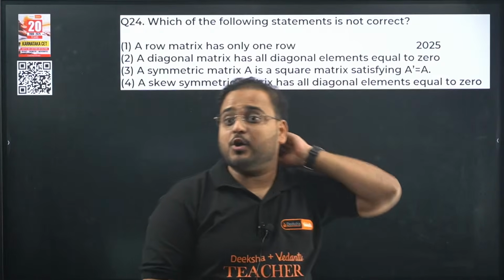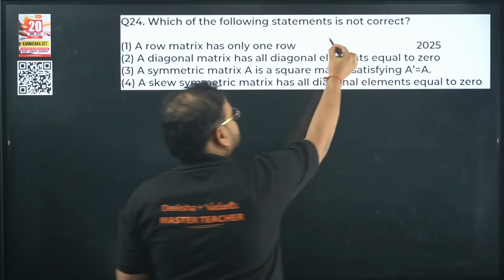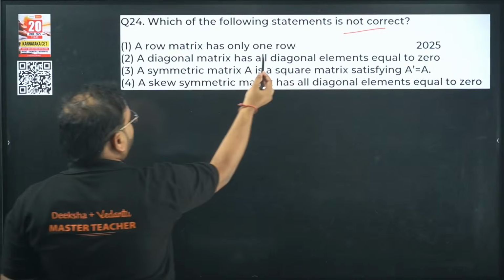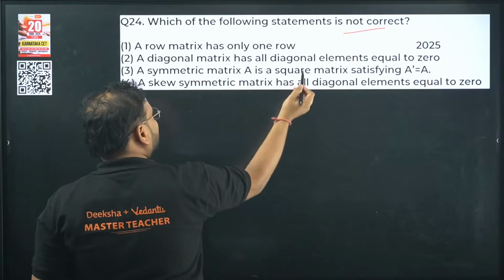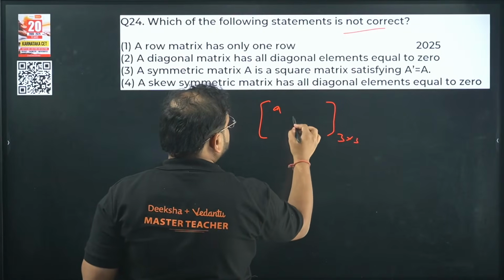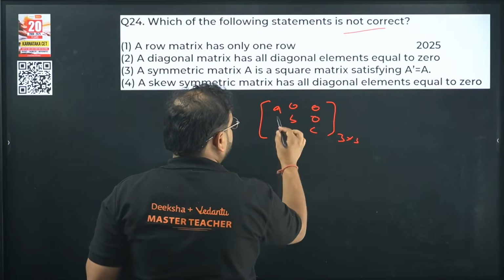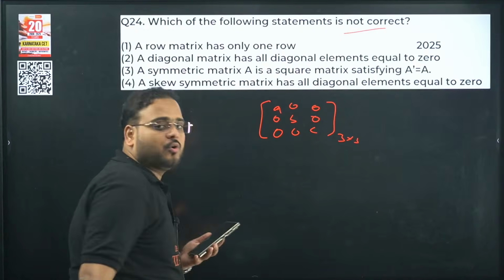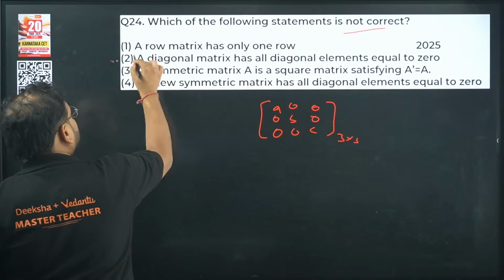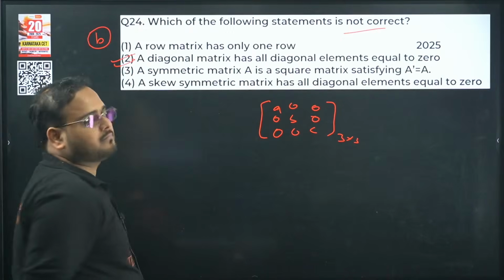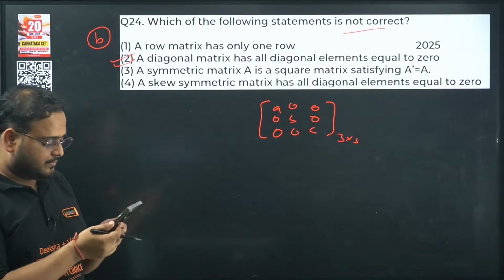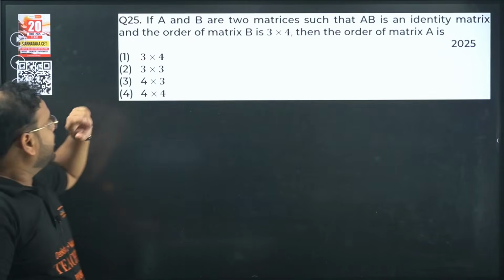Which of the following statements is not correct? I'm looking for the wrong statement. A row matrix has only one row, correct. A diagonal matrix has all diagonal elements 0? No, not really. Diagonal matrix means the diagonal has to be non-zero, A, B, C, and the rest all 0. So the incorrect statement, and the right choice, is the second one. Good one.